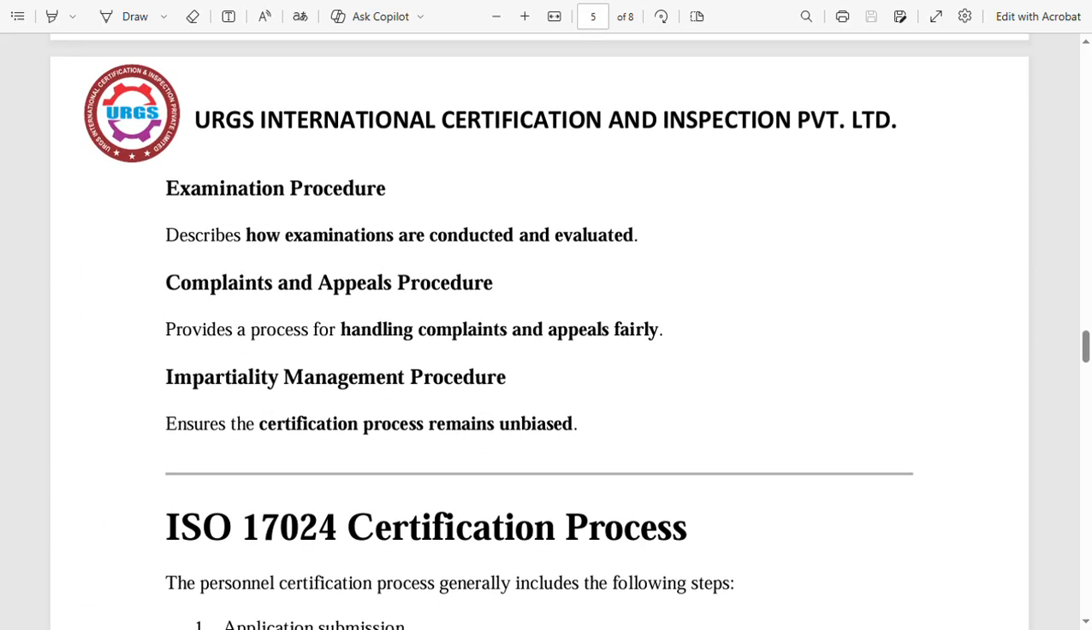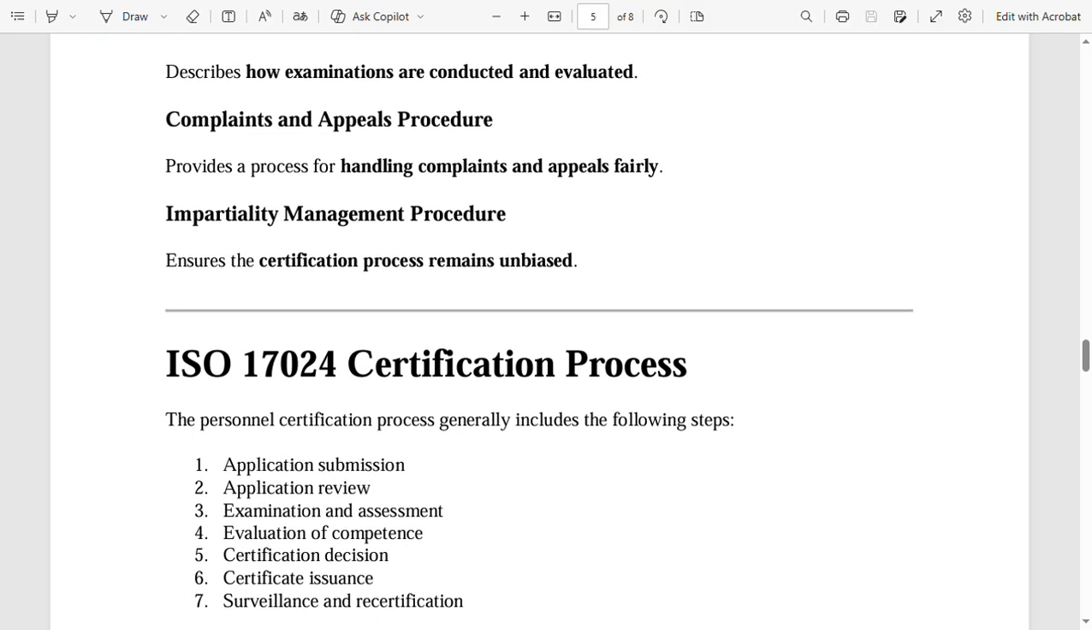Examination procedure describes how examinations are conducted and evaluated. Complaints and appeal procedure provides a process for handling complaints and appeals fairly. Impartiality management procedure ensures the certification process remains unbiased.